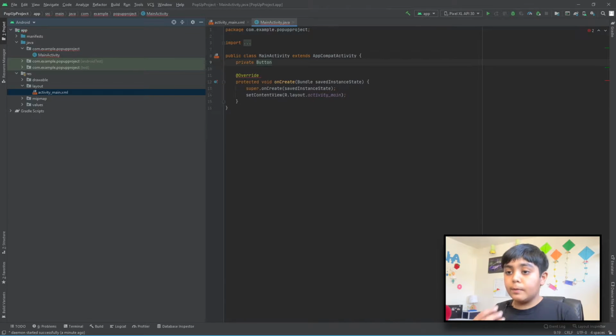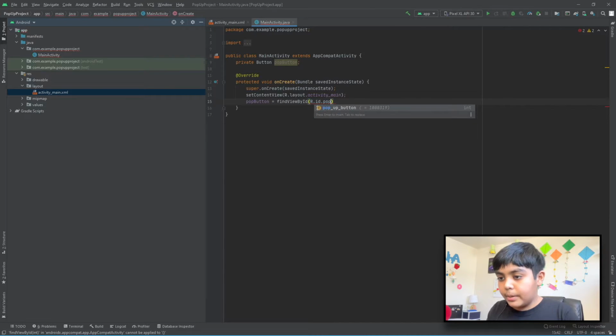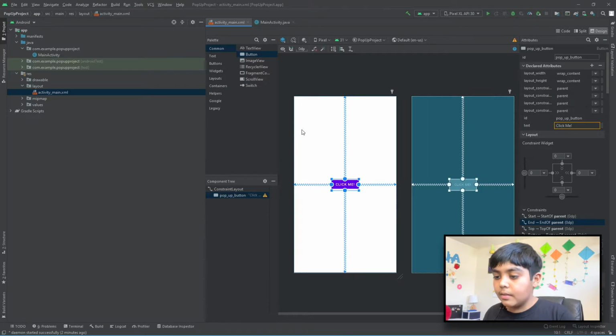This is our variable where we're going to give it the value of our actual button over here. So let's do private Button, let's call it pop button. There you go. Now inside of onCreate, we first have to give it the value. We have to set this variable to the value of our button. So let's do pop button equals findViewById R.id.popUpButton. There you go. Then we have assigned this variable right here to the value of our button.